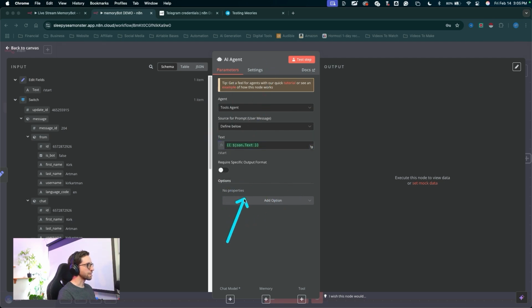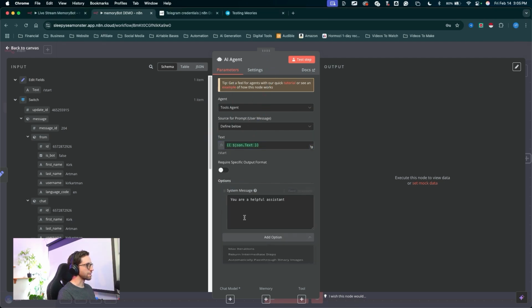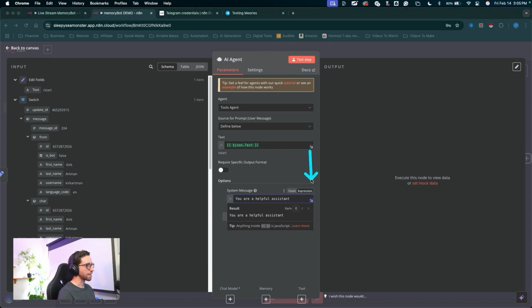Under options, click on add option. We're going to choose system message. This will be a prompt to tell the agent what its role is, how it performs, its capabilities, its limitations, and how it will interact with the tools that we provide it. So in this system message, you can hover over the system message field here, click on expression. That'll change this to the expression field, and we want to expand this field by clicking on this little expand window button. So I'm going to click on that.